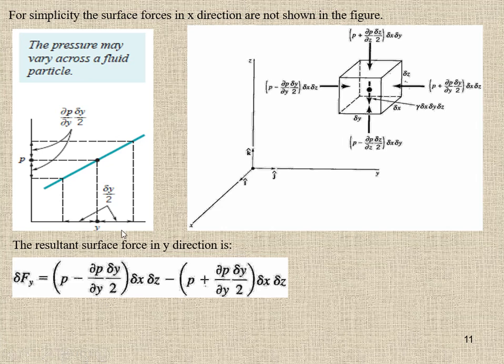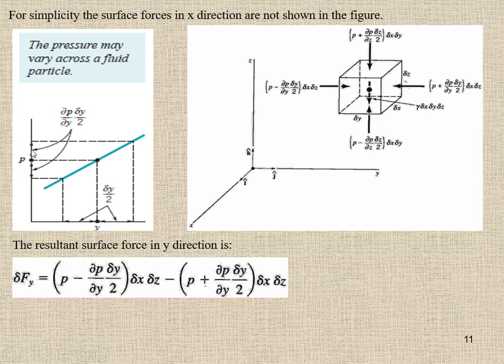Okay, so now the pressure is balanced by the force. This is the negative direction, this is the positive direction which is mentioned, so minus, due to the negative direction. So what is the force acting here? This is the point we are talking about, and this is the pressure which is acting at this point.